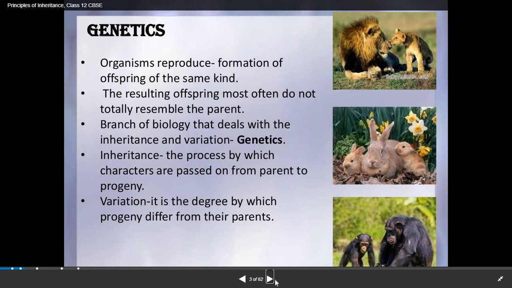So I hope these three terms are clear: genetics, inheritance and variation. Genetics is the branch of biology that deals with inheritance and variation. Inheritance is the passing of characters from one generation to another, from parent to progeny, and variation is the degree by which progeny differ from their parents.